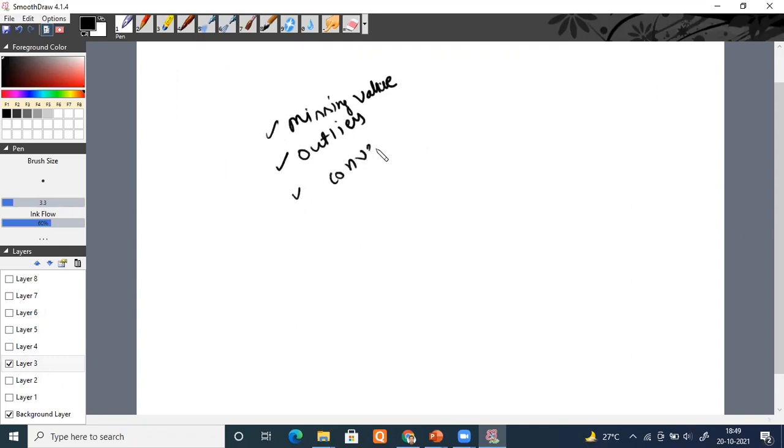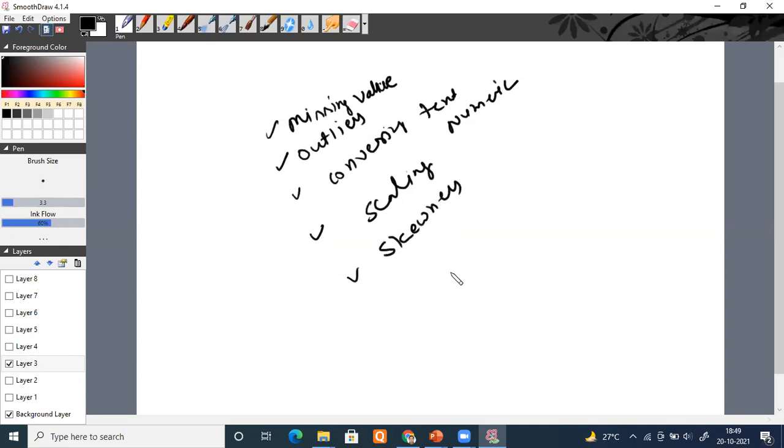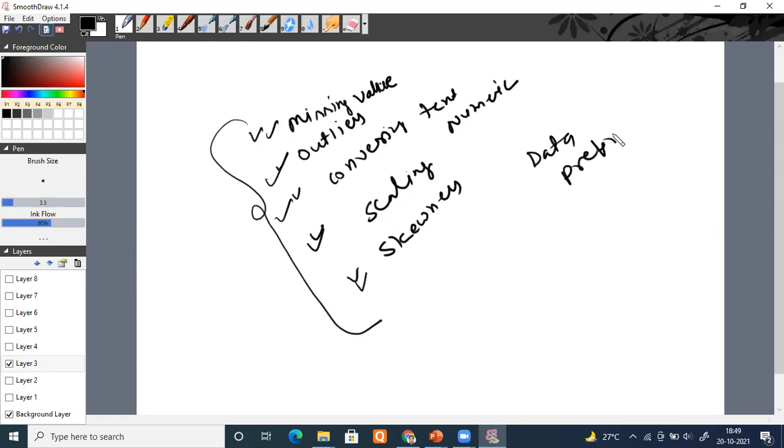Converting your text data or categorical data into numeric data, right? Next, scaling your data so that all come under the same scale. Even dealing with the skewness will come with that. No issue with that. So all these tasks you are going to perform before building your machine learning model, and all these tasks are known as data pre-processing.